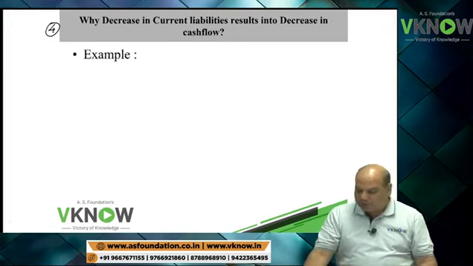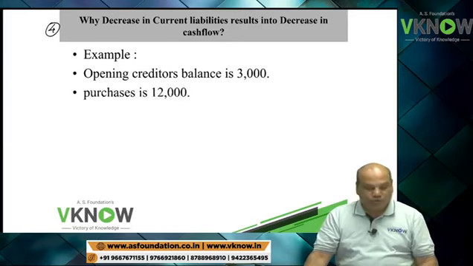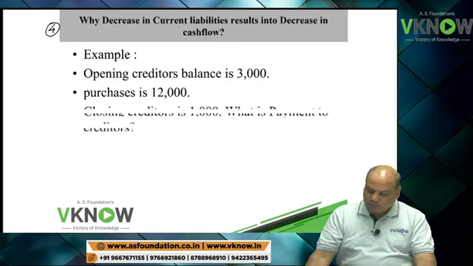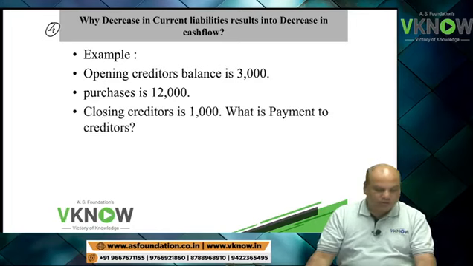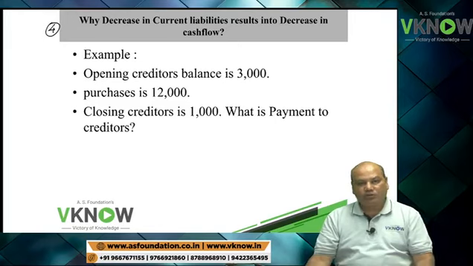So you will say, example, suppose opening creditor balance is 3000. Purchases is 12,000. Closing creditor is rupees 1000.